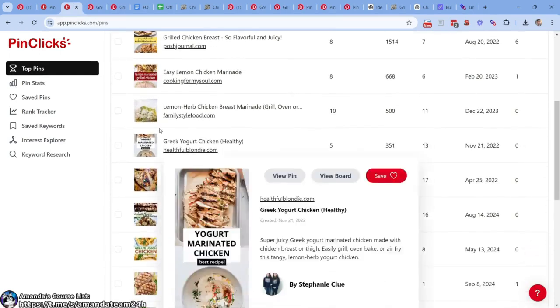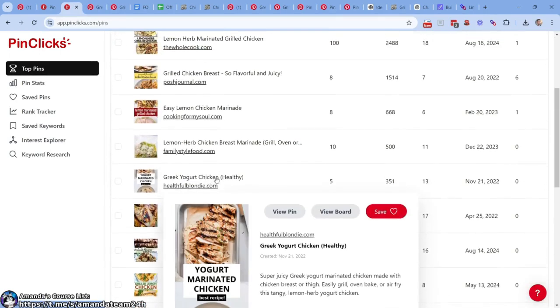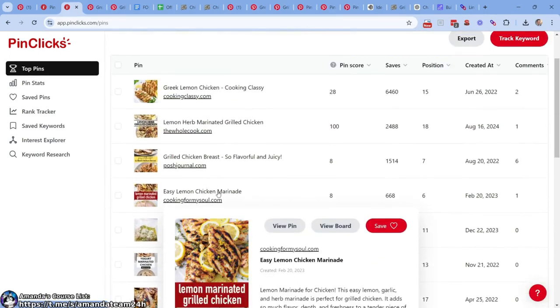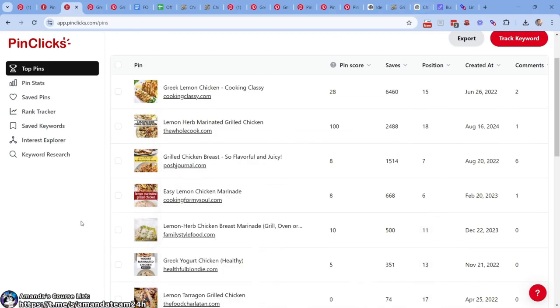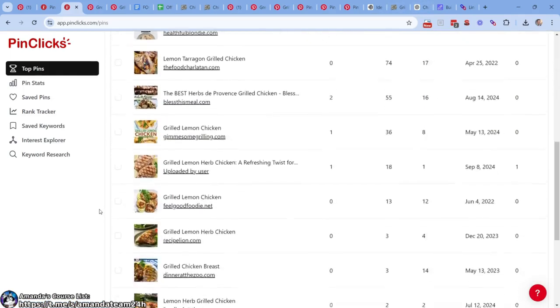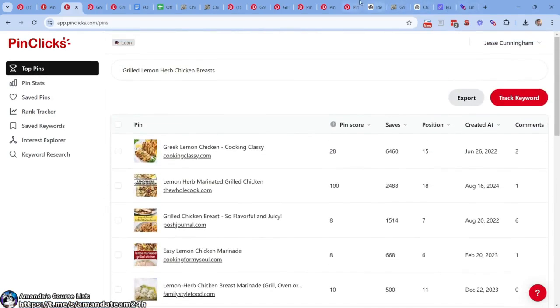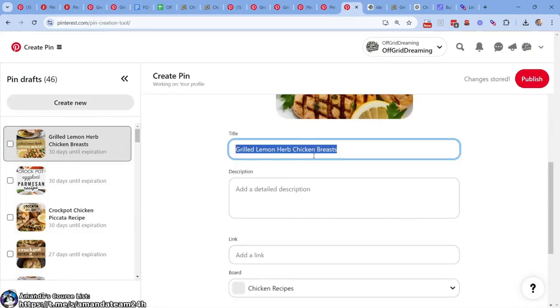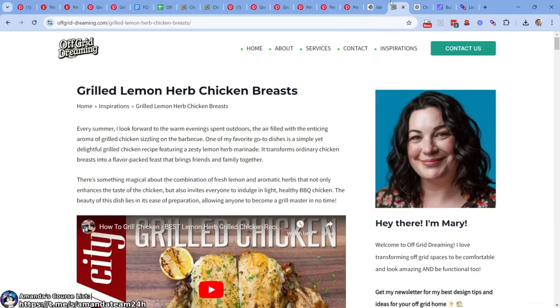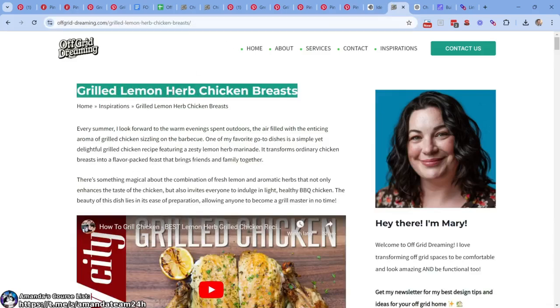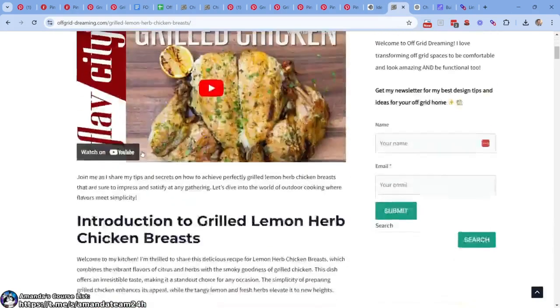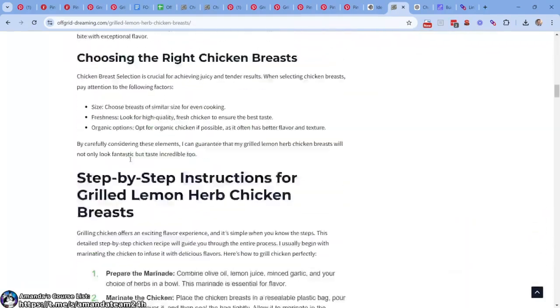Roundups are a bit different. Greek yogurt, chicken, healthy. Easy lemon chicken marinade. So easy, and these prefixes sometimes are put in, but oftentimes it's just the recipe. So grilled chicken lemon herb breasts. Now here is the URL, grilled chicken or grilled lemon chicken breasts, so on and so forth. This is what the post looks like.